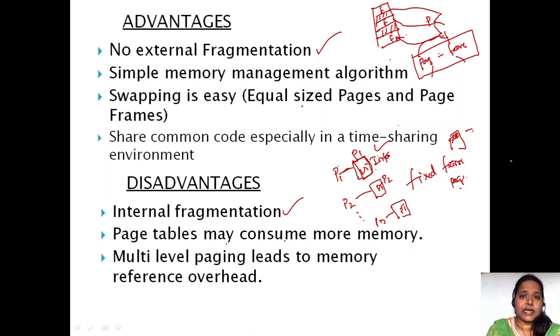Because if n number of processes are there, we have to maintain n number of page tables, even though that is a duplication of data, because the data is already available in the main memory. For our convenience we maintain page tables and attach the page table at the end of each process, so that it makes it convenient to know which page has been placed onto which frame.